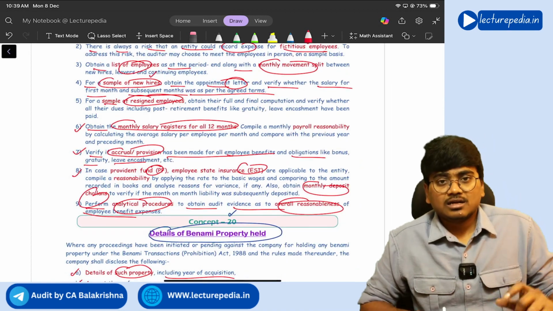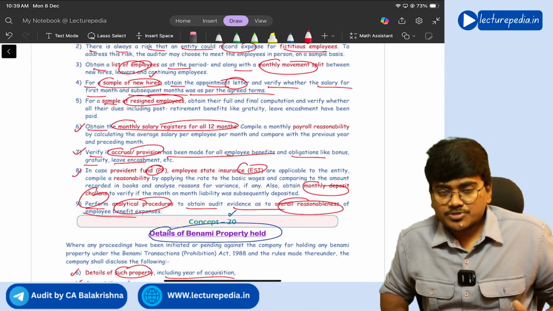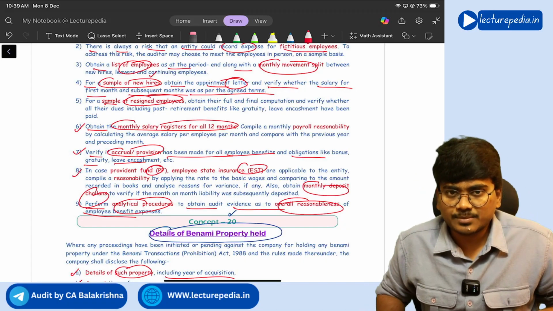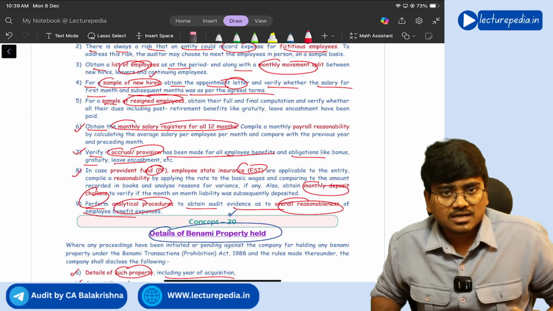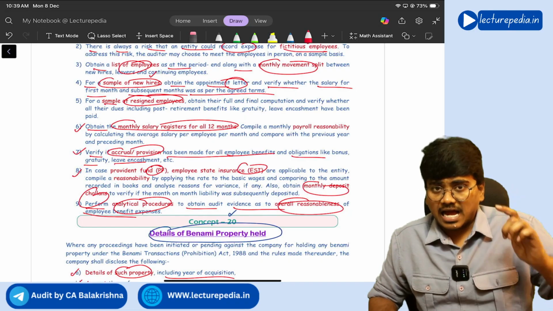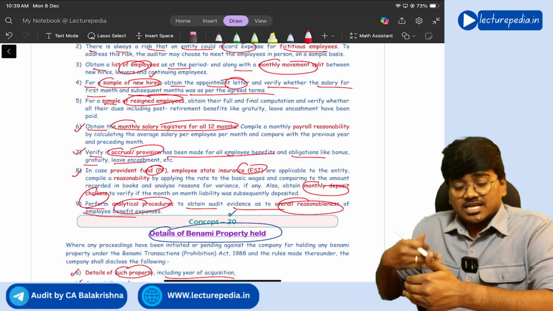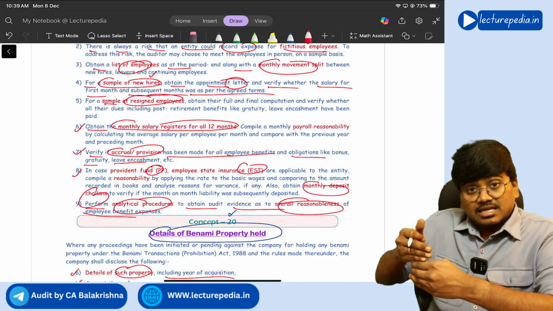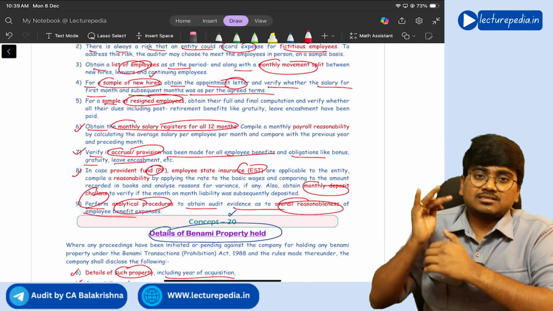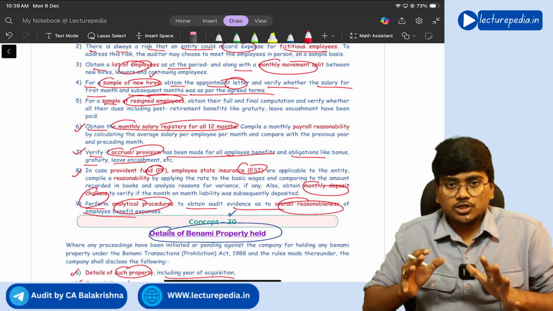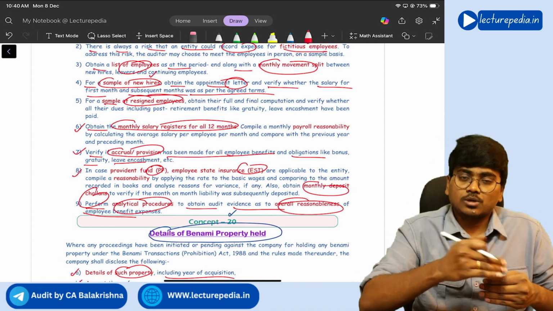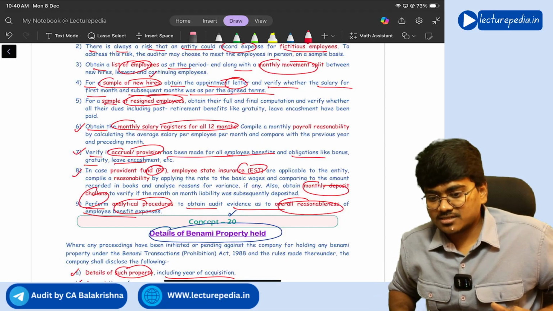So these are the 20 terrific concepts for CA Inter Audit for the upcoming Jan 2026 examinations. As I told you while starting the class itself, there is a high chance that these concepts might be tested by ICAI in Jan 2026. If not tested in Jan 2026, in upcoming attempts after the Jan 2026 attempt, ICAI might test these concepts for sure. So this video is not only relevant for Jan 26 students, even for upcoming students this video will be relevant. Got it?